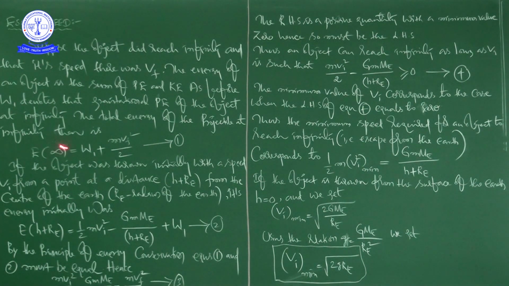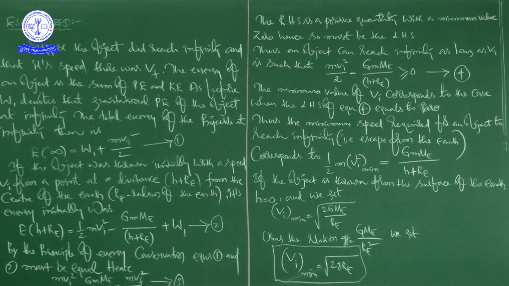So first, by taking the law of conservation of energy, this is the expression we are getting, that is the total energy of the projectile at infinity, and after that this is the energy initially, right? So by the principle of energy conservation, these 2 equations must be equal. So 1 and 2 must be equal. When you are equating this, the minimum value of the right hand side term is a positive quantity, with a minimum value 0, right?